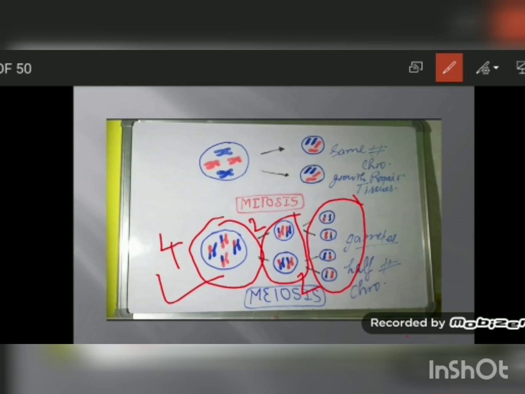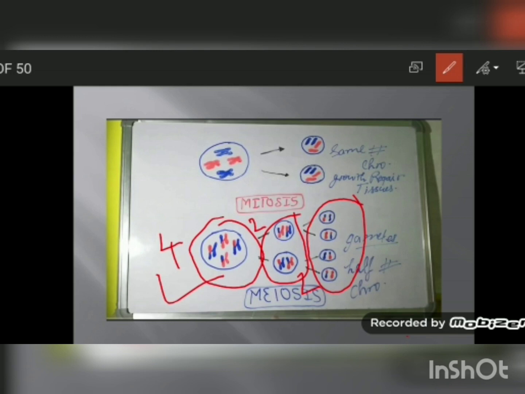Why do the chromosomes become half in this case? Because these are gametes, okay, gametes, that is sperm cell or egg cell. Now when 2 gametes fuse then a new offspring is produced. So half the number of chromosomes are present in each gamete. When 2 gametes fuse then again the number of chromosomes will become double. Just say in human beings there are 46 chromosomes in each cell.